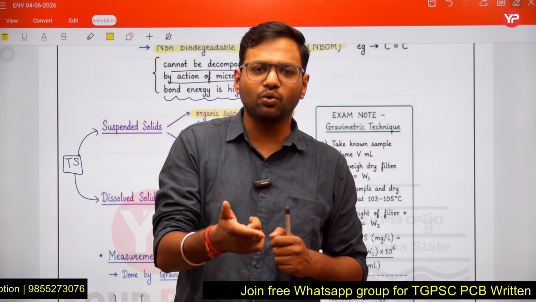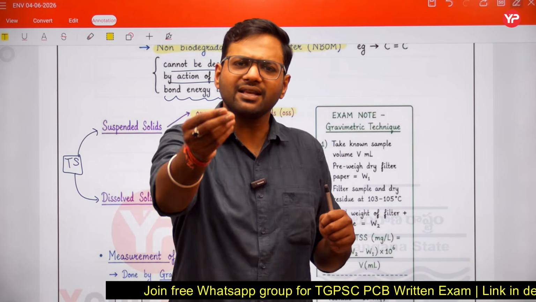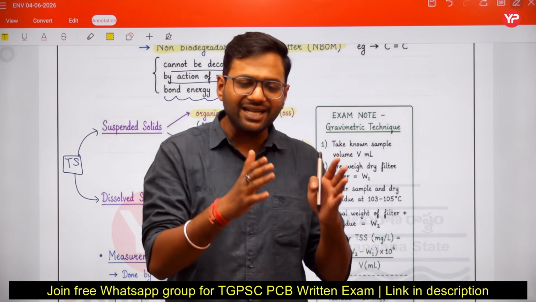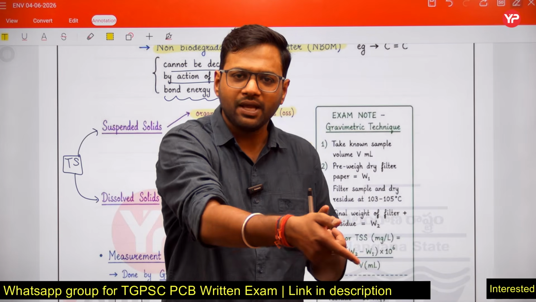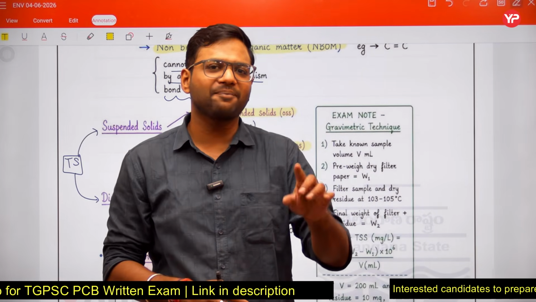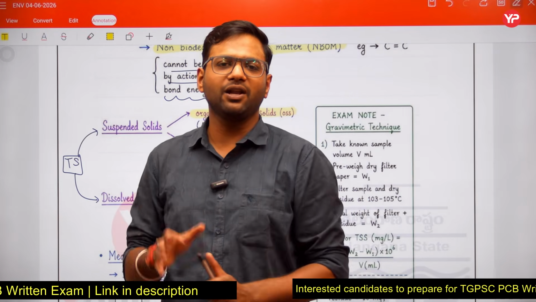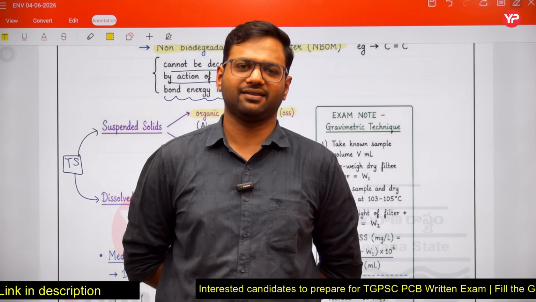If I ask you which sample consists of microorganisms, the answer is very clear: microorganisms will be found in the sample having organic matter that is biodegradable in nature. But sir, in the other sample non-biodegradable organic matter is present, so no microorganism will be there.